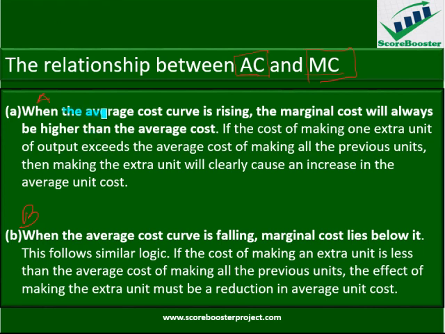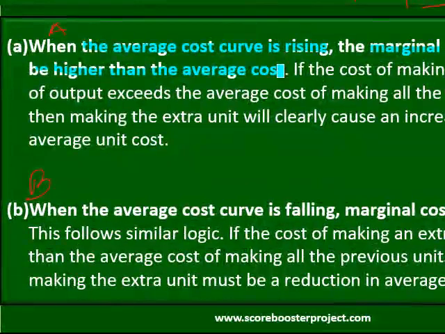If you look at it critically here, the point is when the average cost curve is rising, then the marginal cost will always be higher than the average cost. Please look at it. We have seen the marginal cost and average cost curves the other time in the previous slide.